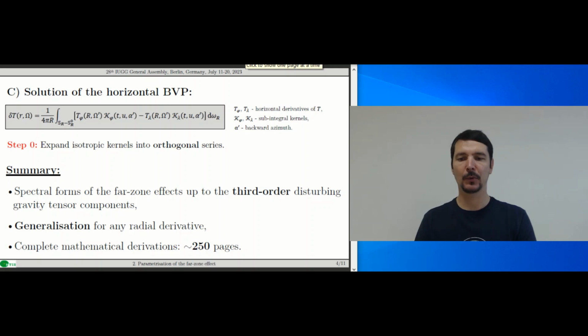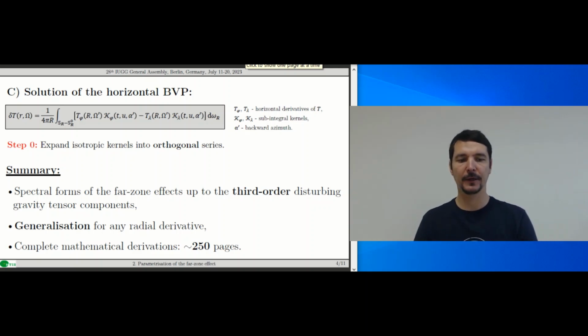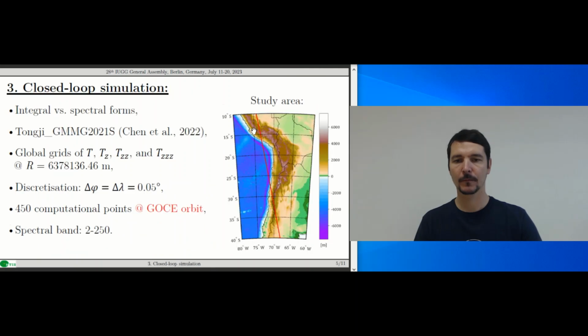Complete mathematical proofs take up around 250 pages that demonstrates the great extent of the theoretical work. Closed-loop simulation validated the extensive theory by comparing integral and spectral forms of the far zone effects. We employed the most recent global gravity field model from the Tongji collection.